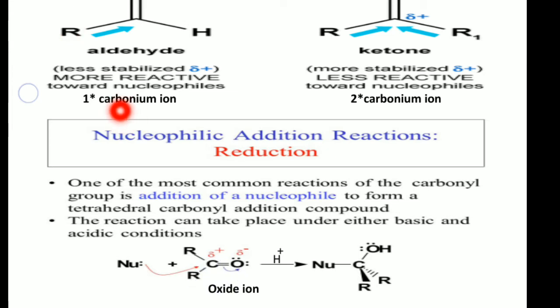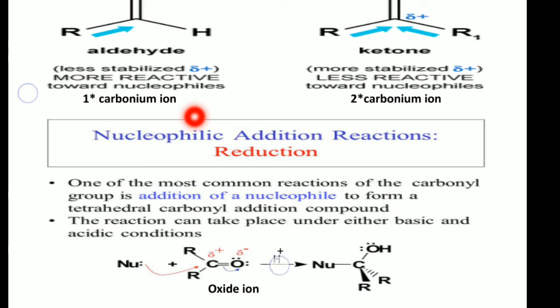We know that the pi bond of the carbonyl group is attracted more by the oxygen, so it moves towards oxygen, forming a partial negative charge on oxygen and a partial positive charge on carbon. Now our nucleophile attacks the partially positively charged carbon and forms a bond with the carbon in this way.